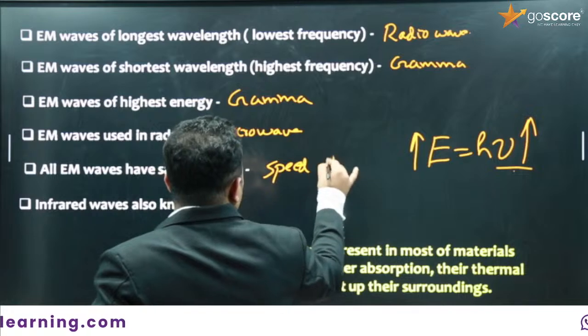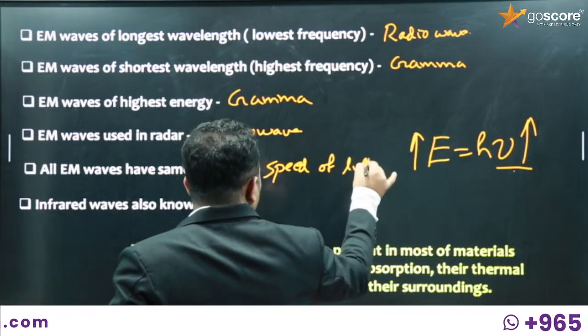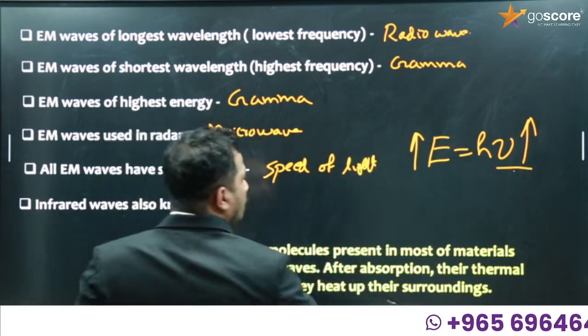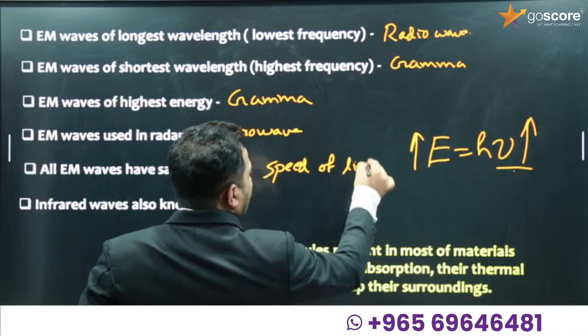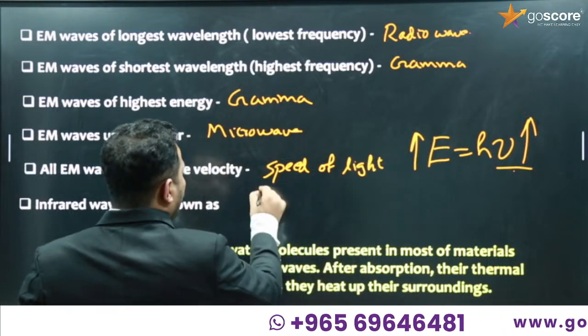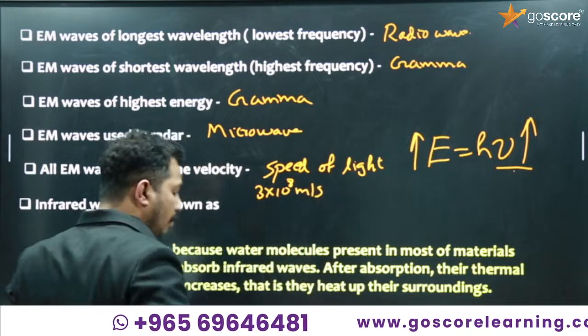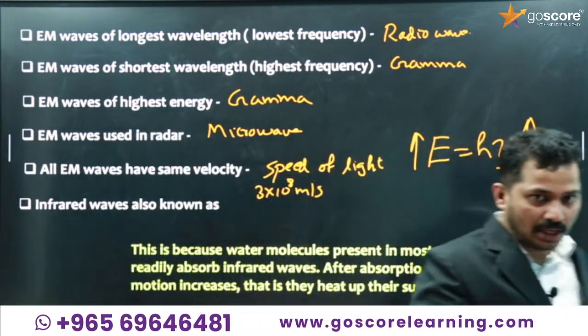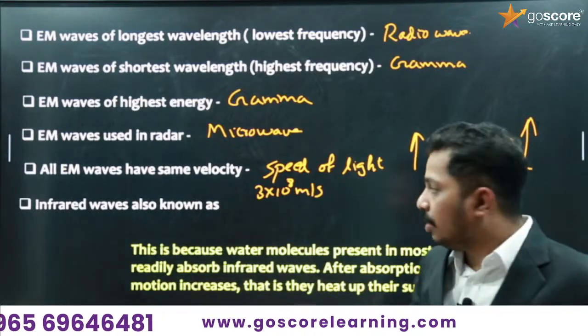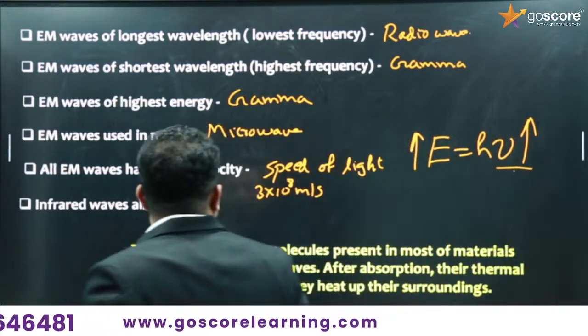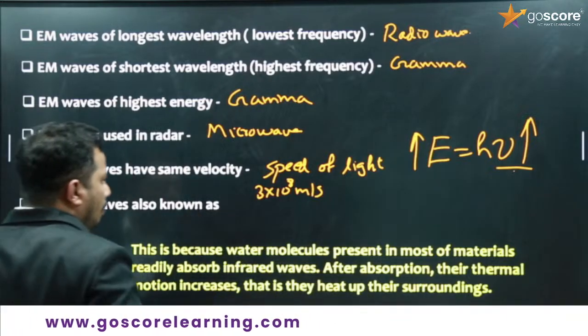In vacuum, it is 3 into 10 to the power 8 meter per second. It's an approximate value. It is actually 2.9 something like that, and we approximate it as 3 into 10 to the power 8 meter per second.